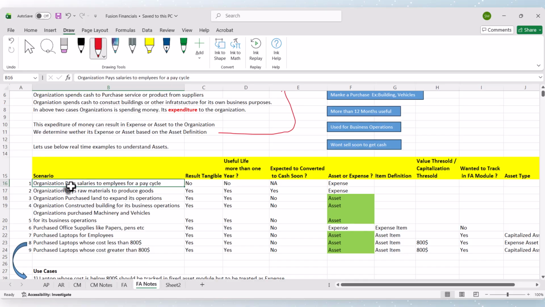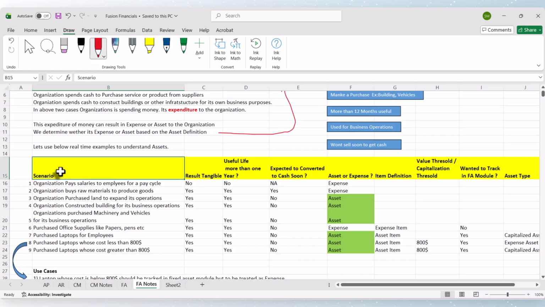This table will help us understand what a fixed asset is, and it will also show some of the capabilities of the fixed asset module in Oracle Fusion. We will get both things here. I'll go one example after another. Let us start with the first scenario.